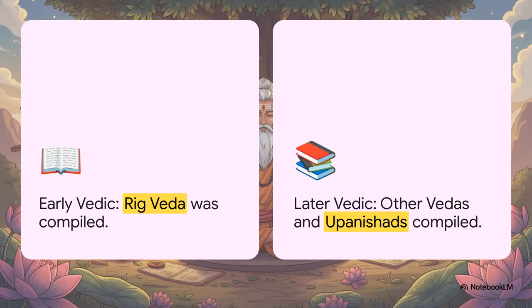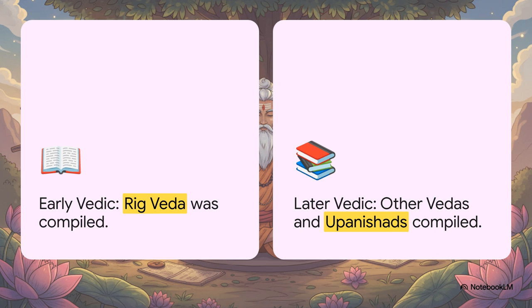Now that we've got a handle on the archaeological reality, let's track their actual geographic footprint. To do this accurately, we really need to break the era down into 2 distinct phases. The first is the early, or Rigvedic period, lasting from roughly 1500 to 1000 BC. This was the era when the oldest text, the Rig Veda, was compiled. But then something major shifts. From 1000 to 600 BC, we enter the Later Vedic Period.